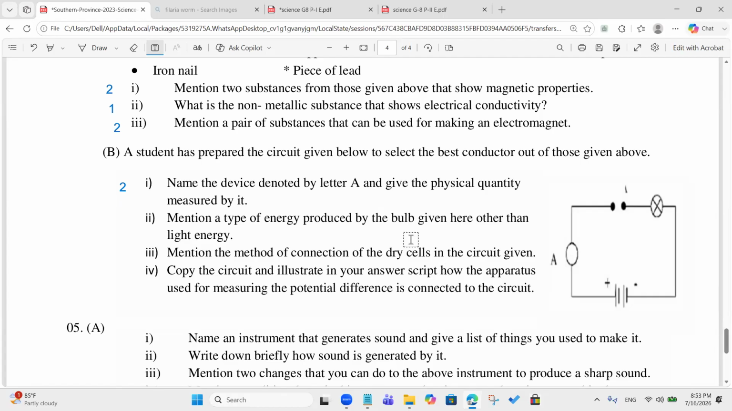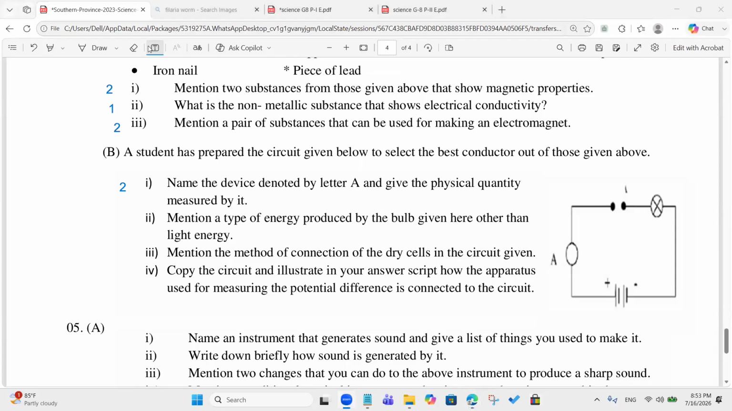And you need to write the function, not the function. Give the physical quantity measured by it. There are two questions in the same question. I mean, number 1. It measures electrical current. Yes, it measures electrical current, correct.